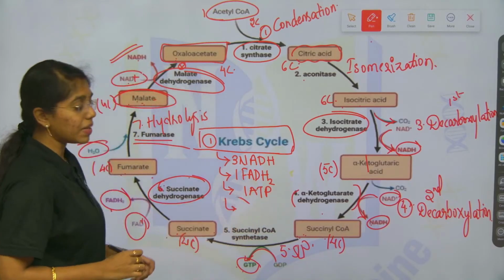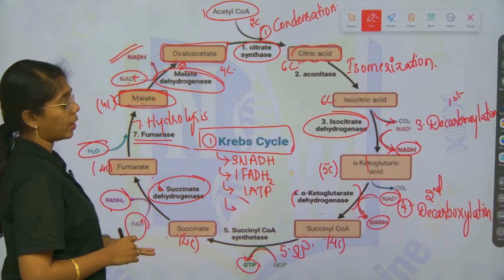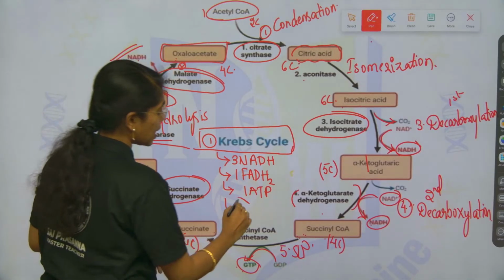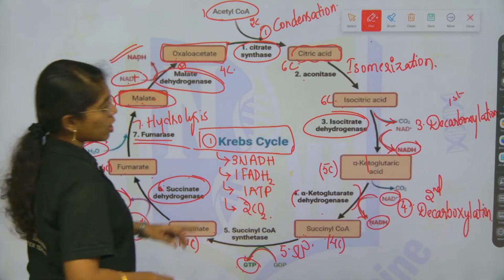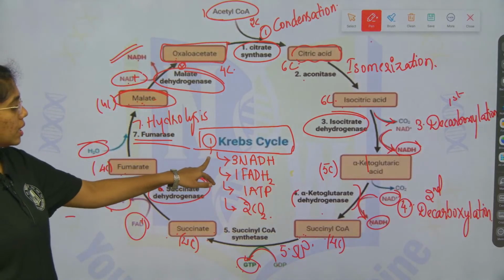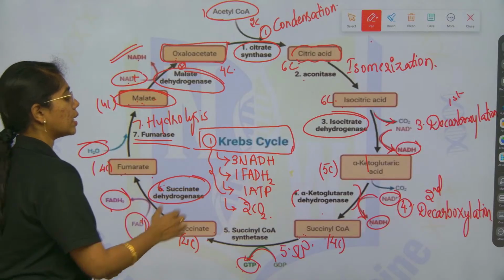And then how many SLPs are happening? 1 SLP over here. How many carbon dioxides are released? 2 carbon dioxides are released in the Krebs cycle. So, these are the energetics from a single Krebs cycle.